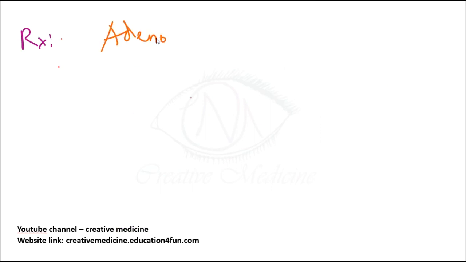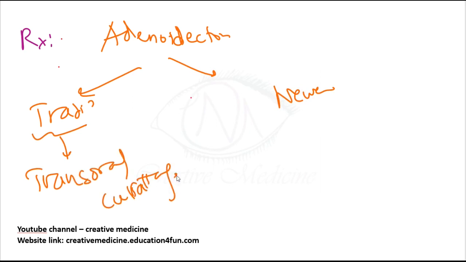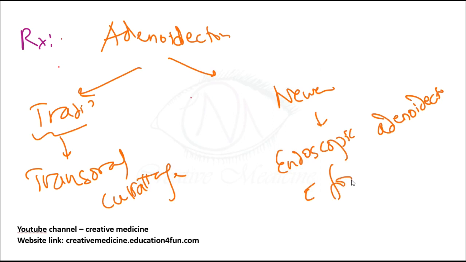So we do adenoidectomy, which can be done by two methods: the traditional method or the newer method. In the traditional method, you do transoral curettage.